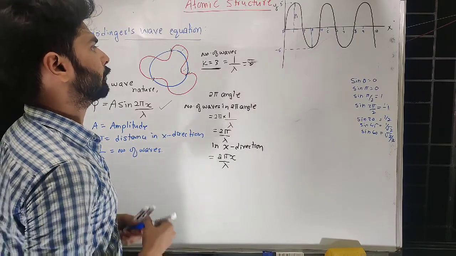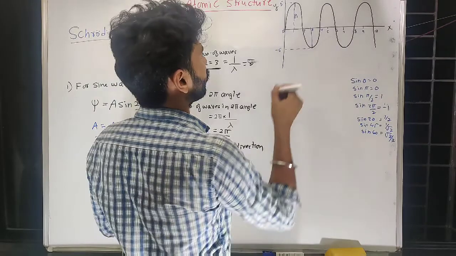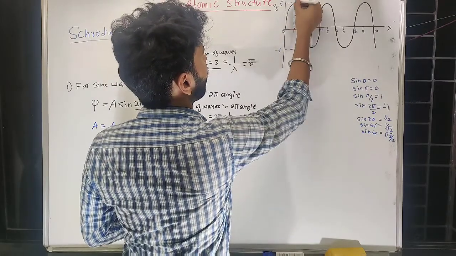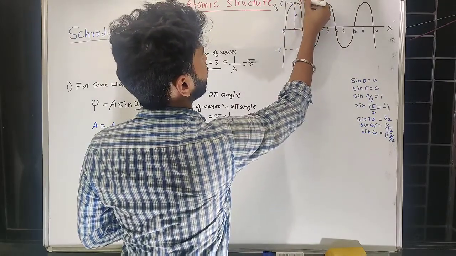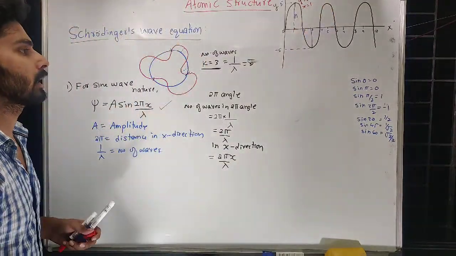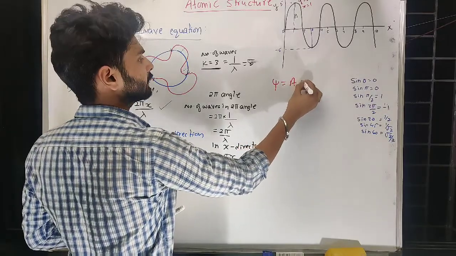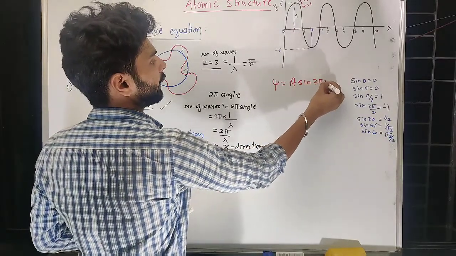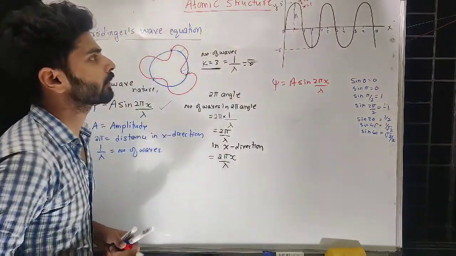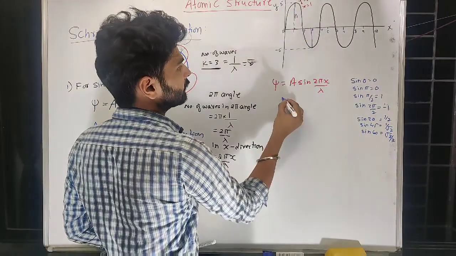Let's see, if I take this position, with y as 5 and x as 1. Let me use this formula, psi is equal to a sine 2 pi x upon lambda, where a is amplitude, meaning the value of y.